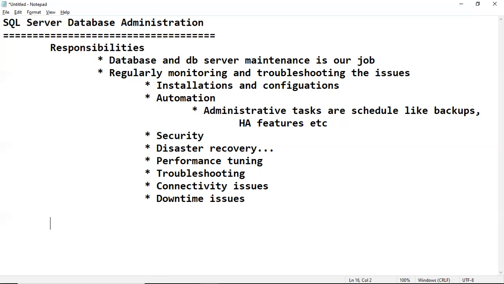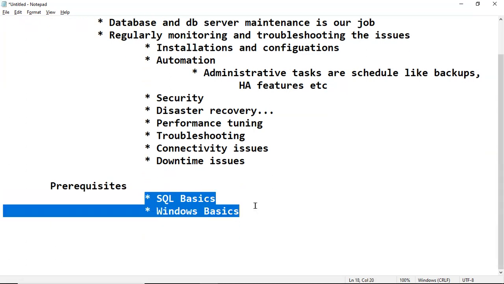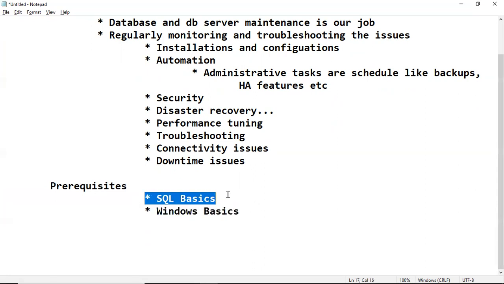So as a SQL Server DBA, what is required for us? What are the prerequisites? Very simple prerequisites are there. We should have SQL basic knowledge, plus Windows basics knowledge. SQL basics means working with basic commands. As part of our course, I will provide you SQL basics videos freely, covering working with tables, primary keys, and joins.